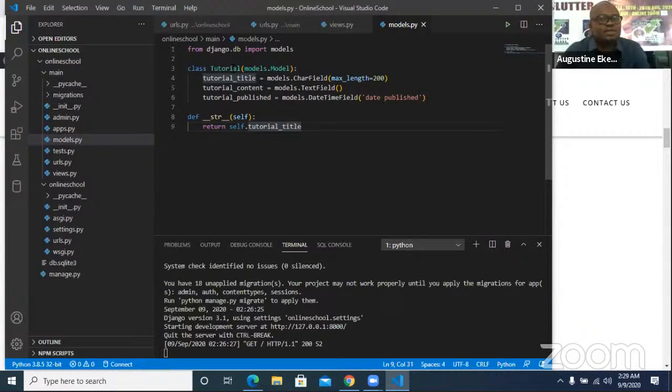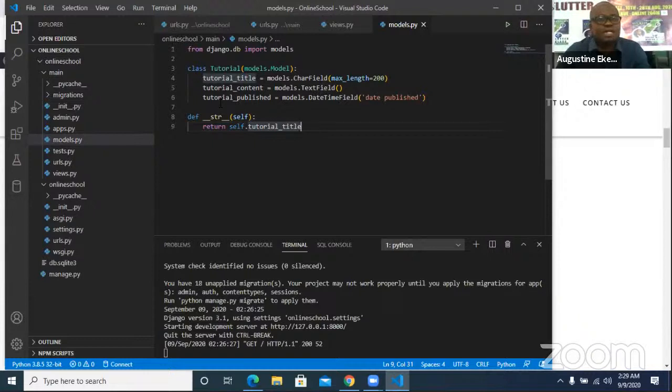So this class Tutorial is inheriting from models.Model, which is a bigger class for tables in the database. The tutorial title is going to be a character field with maximum length 200, whereas the tutorial content is going to be a text field.